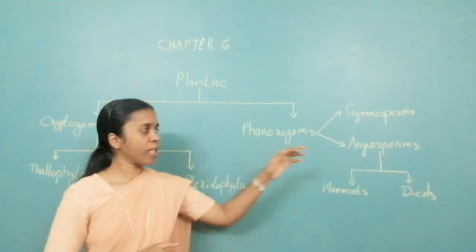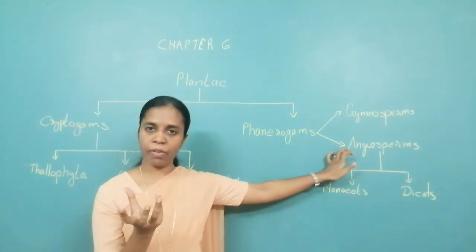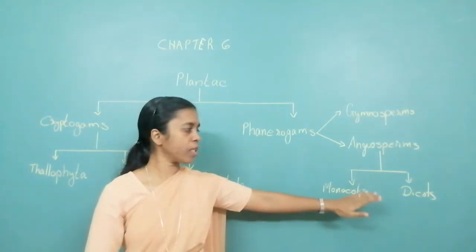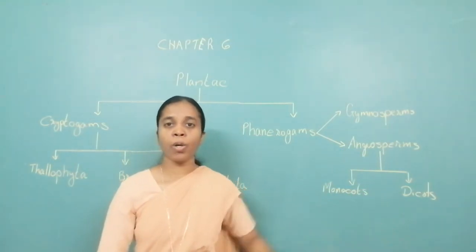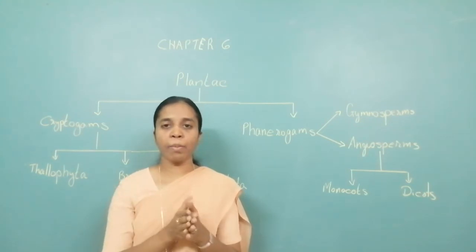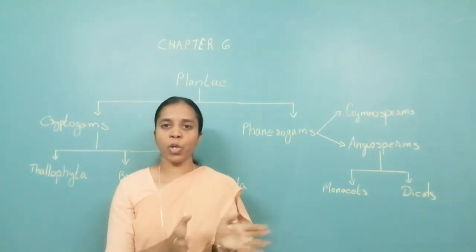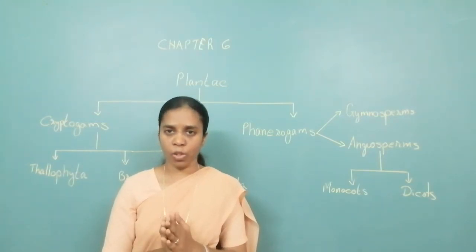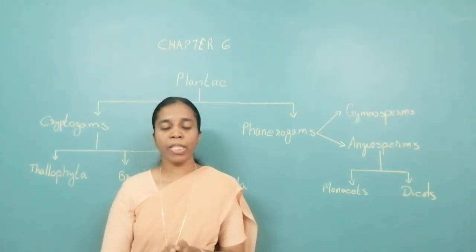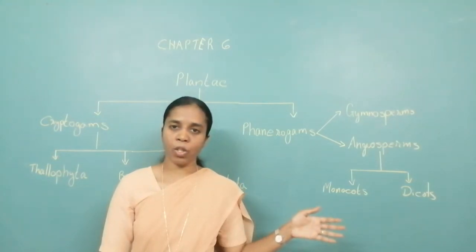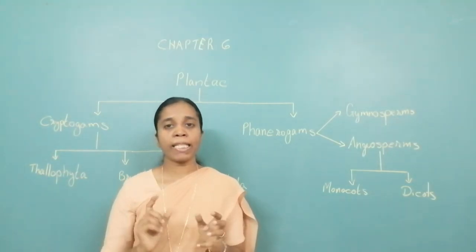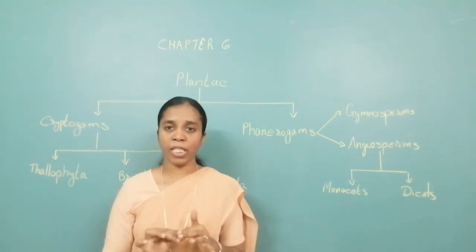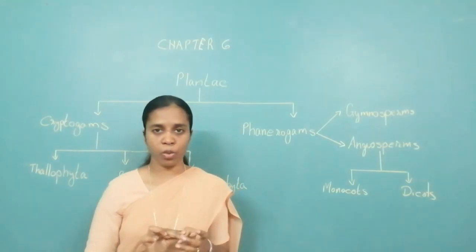Okay. For the angiosperm, where the seeds are covered, meaning they have flesh around it, they are further divided into two categories, that is monocots and dicots, depending upon whether the seed can be divided into two equal halves or not. Now, coming to monocots and dicots, you have to learn the differentiation of monocots and dicots depending upon their seed, their flower, their leaf, their stem and their root.